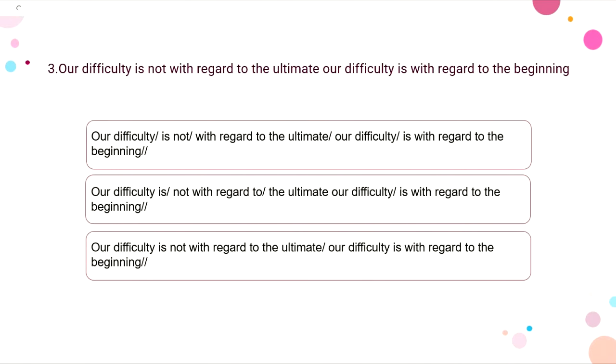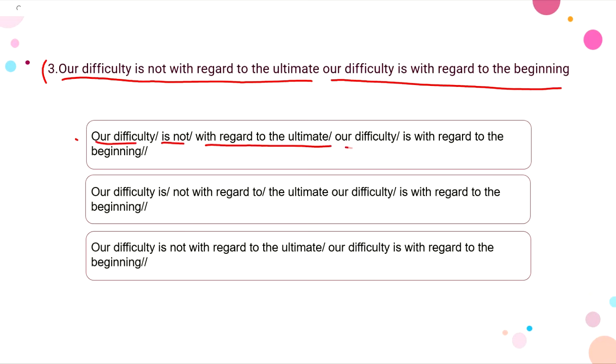So in the third question we have again a sentence, so we got to again figure out the appropriate pauses for this sentence, right? In the sentence, our difficulty is not with regard to the ultimate, our difficulty is with regard to the beginning, right? So let us have a look at our options here. In the first option we have, our difficulty is not with regard to the ultimate, our difficulty.